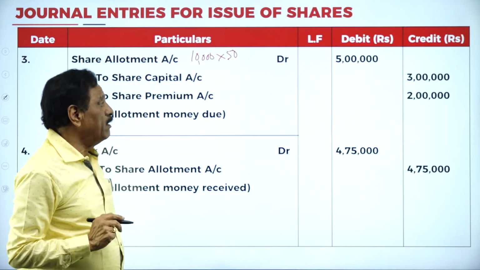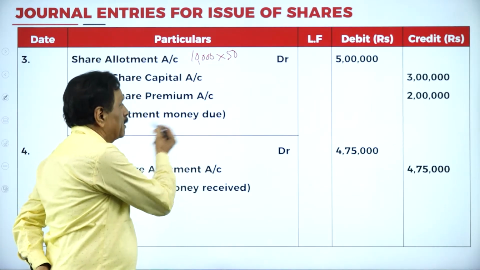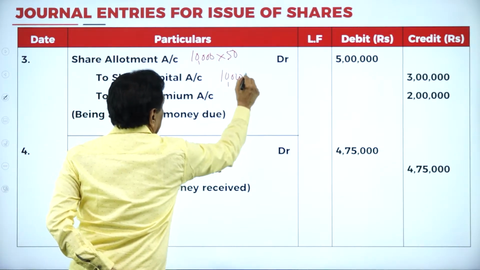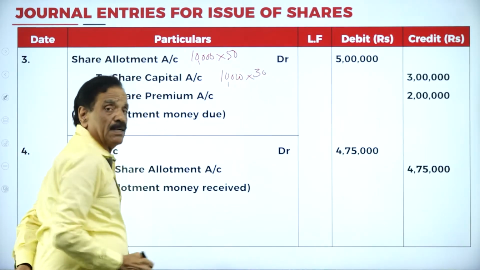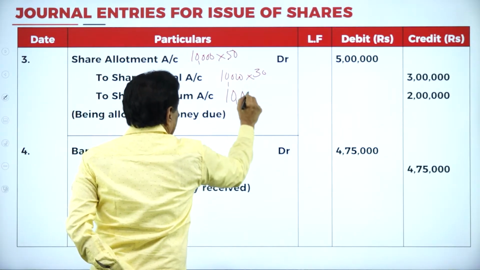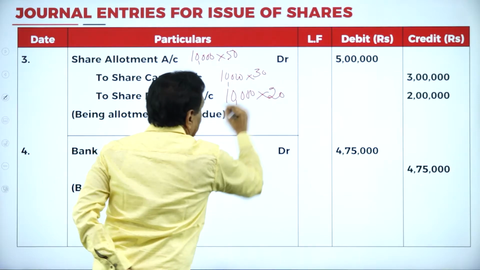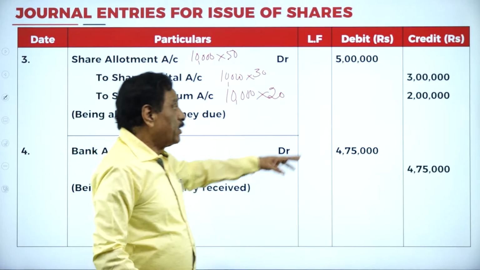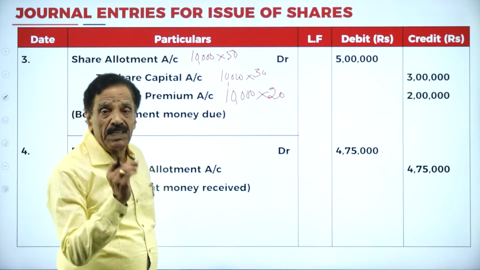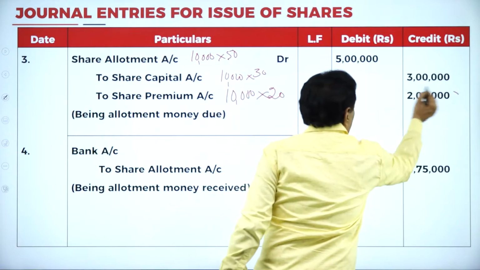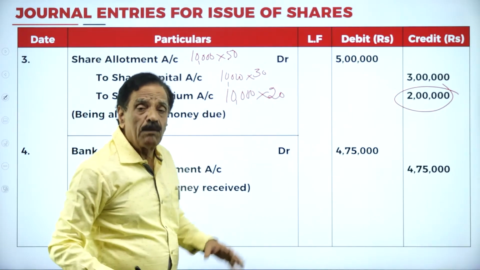We have to receive 5 lakh, but for the share capital you require 10,000 into 30, which is 3 lakh. Your premium is 10,000 into 20. So what's the total money due? 5 lakh. For the sake of capital we require 3 lakh. How much is the excess premium? 2 lakh. So totally how much they have to pay? 5 lakh.